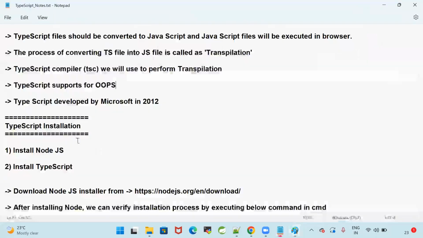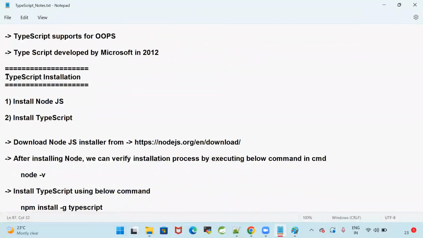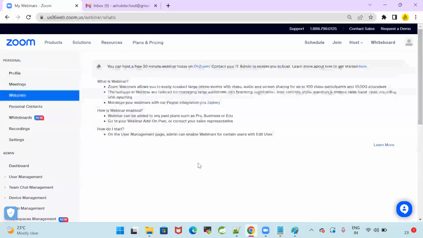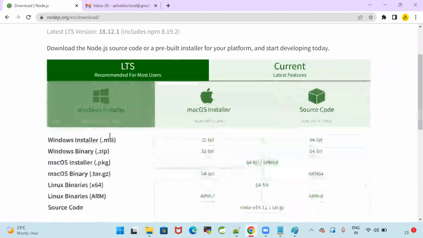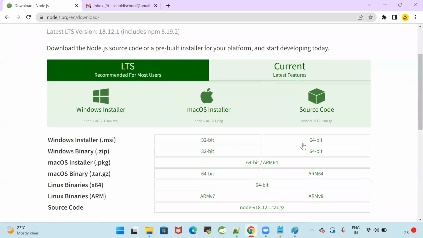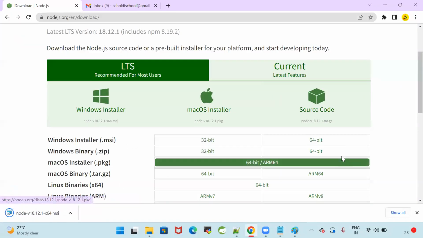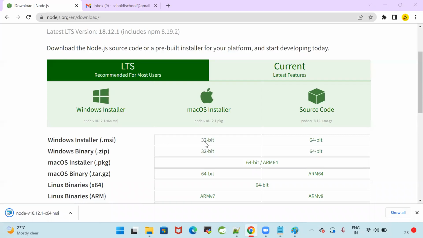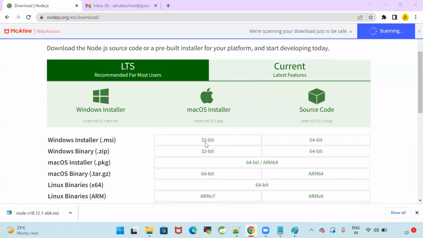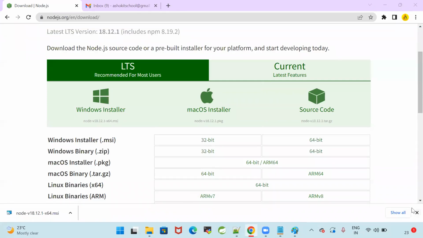Okay, now let us see how to work with TypeScript. TypeScript installation. In order to install TypeScript, I'm going to use Node.js first. Let's download Node.js in our system. Windows installer MSI file, 64-bit. So I am downloading the Node installer. You can also download Node.js. We need Node.js in our system. I have given the link to download Node.js.